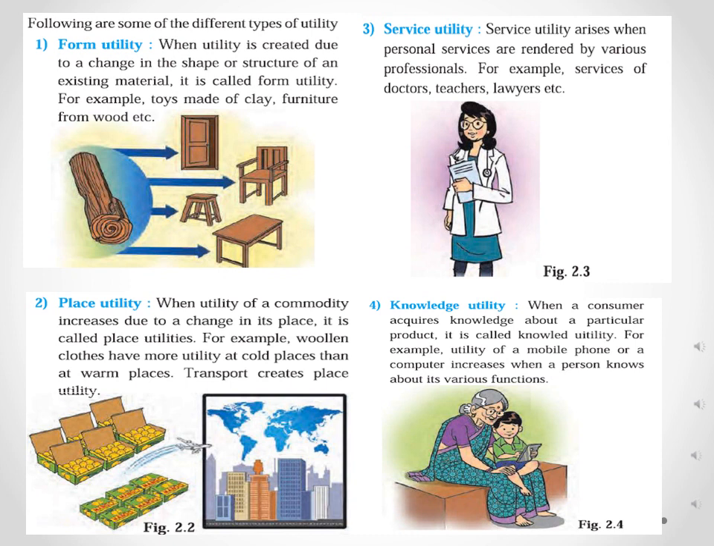Now third is service utility. Service utility arises when personal services are rendered, given by various professionals. See the detailed meaning. It means when various kinds of services are rendered, offered by various professionals, by various experts in the society, and it is for the people who want it.